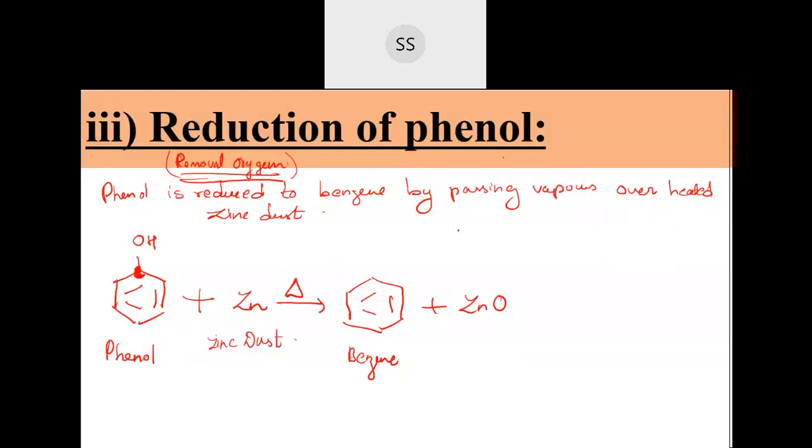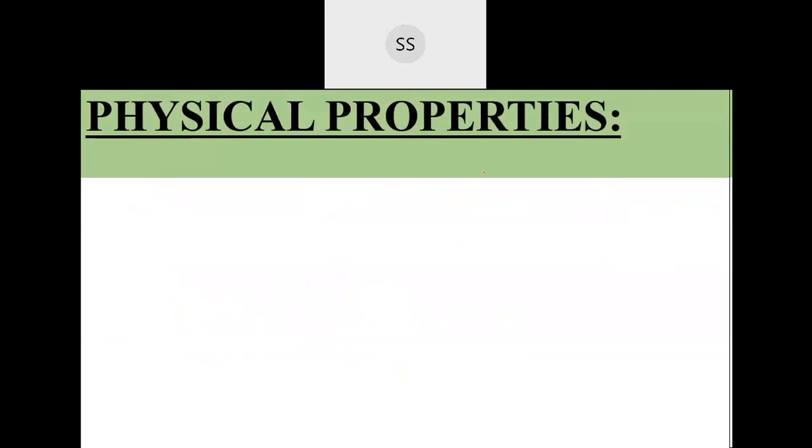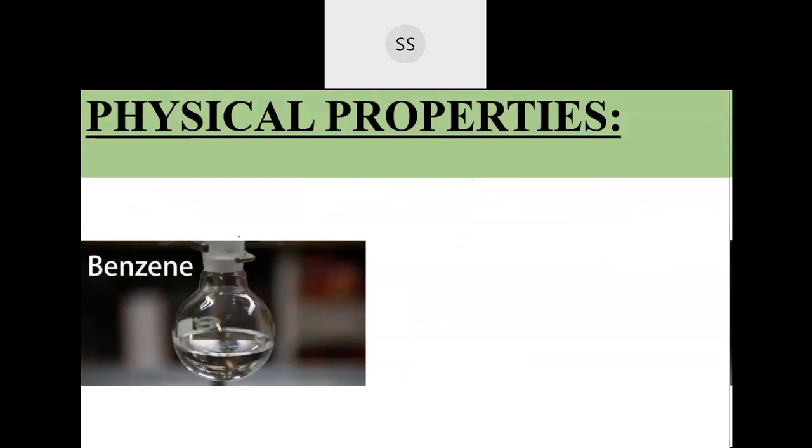Yes, I'll continue with properties, students. Physical properties of benzene. Benzene is an organic compound and they are colorless. Benzene is usually a colorless liquid, non-polar in nature. Higher aromatic compounds may exist in the solid state also, and they have a characteristic aroma. So I told you they are called aromatic compounds. They have a kind of characteristic smell, so they are used as a solvent in perfumes. In many places these are used as a solvent where you require a characteristic smell.